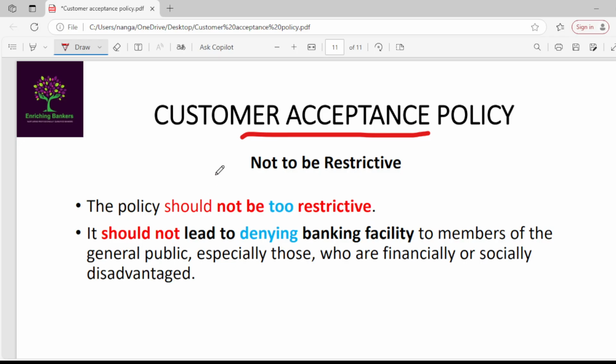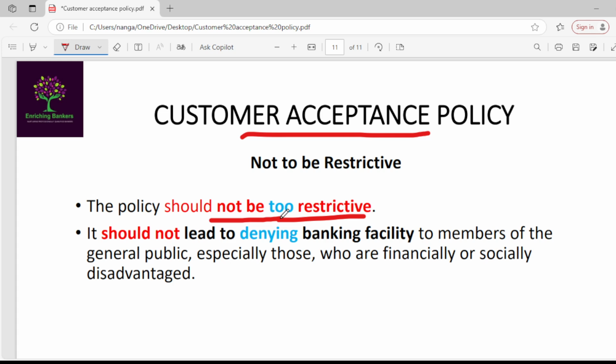These guidelines are given for understanding and awareness. That does not mean you should be too restrictive. So the policy should not be too restrictive.